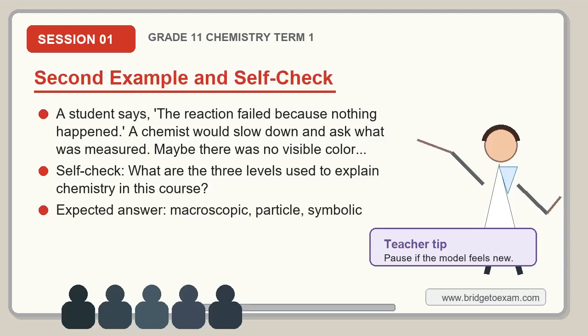Now answer this self-check. What are the three levels used to explain chemistry in this course? A strong answer should include macroscopic, particle, symbolic. Hint: what you see, what particles do, and what formulas show.